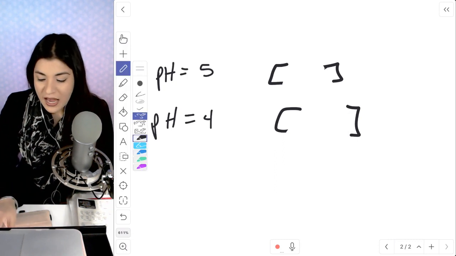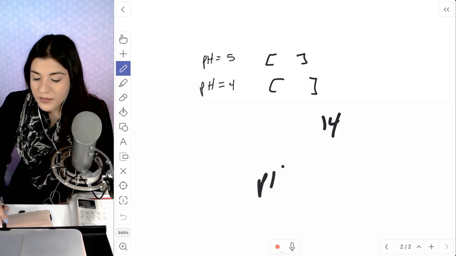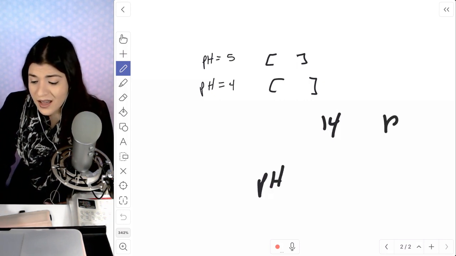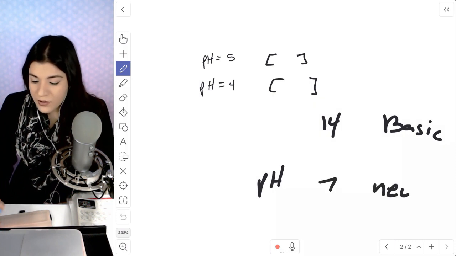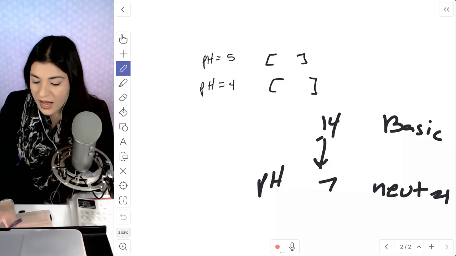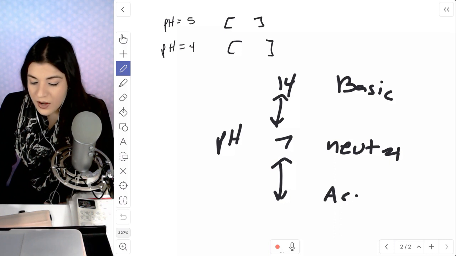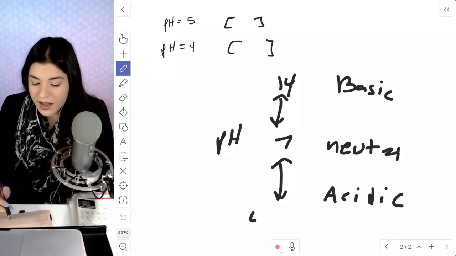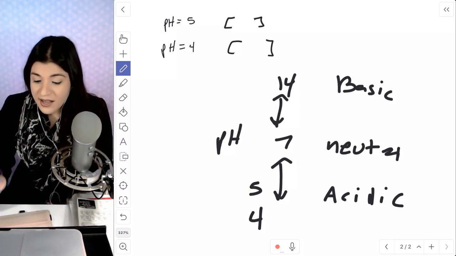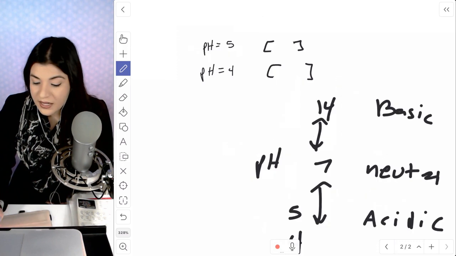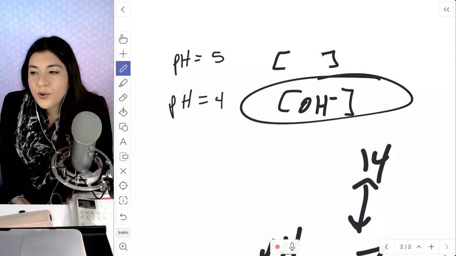How I just thought of that was because if we were to look at our pH scale, the higher the number, the more basic it is, and the lower the number, so here's 7, this is neutral. Within this range, it's going to be basic. Once it's below 7, it's going to be more acidic. So if we had something that was 4 and 5, it's higher up, meaning it's going to have more base. That's what I would assume it's asking. So the answer I would state would be it has a higher concentration of our OH, which just makes it more basic.